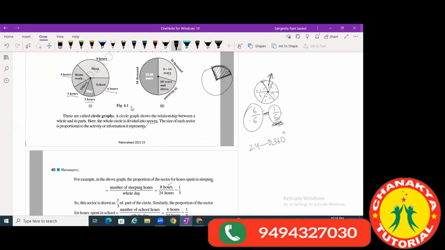Okay. If I take 8 hours, then 6 hours, then 3 hours, 3 hours, 4 hours, and add them all, 8 plus 6 is 14, 14 plus 3 is 17, 17 plus 3 is 20, 20 plus 4 is 24. So that means the complete 24 hours is making one whole day. And if I have to represent one whole day in a circle graph, that means it's a complete circle, no?